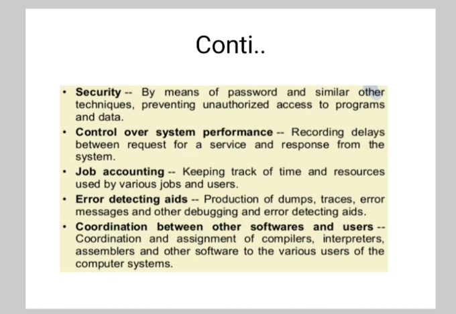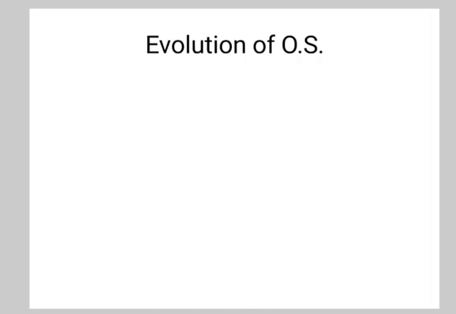Next, error detecting aids: the production of dumps, traces, error messages and other debugging and error detecting aids. Then coordination between other software and users: the coordination and assignment of compilers, interpreters, assemblers and other software to the various users of the computer system.